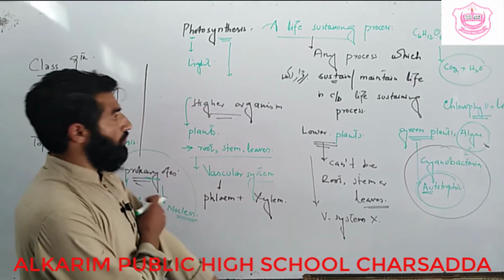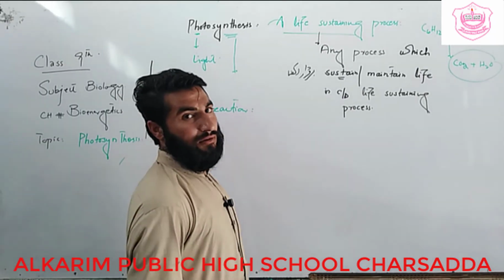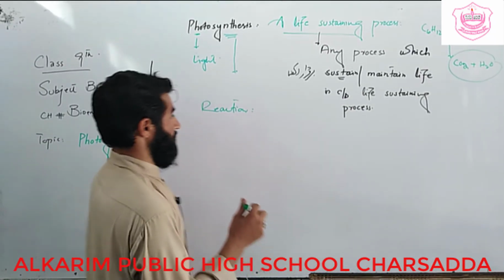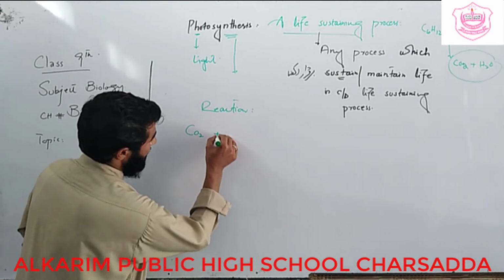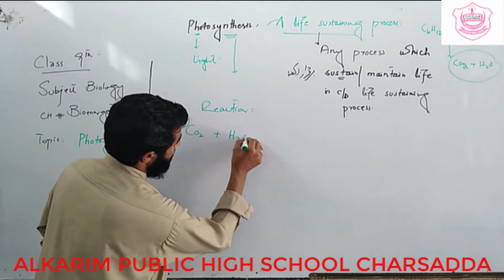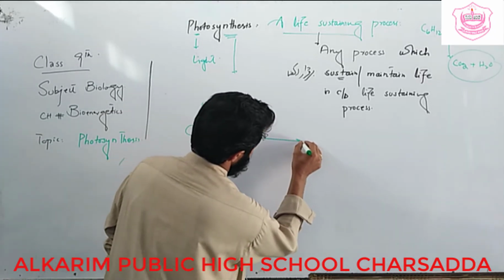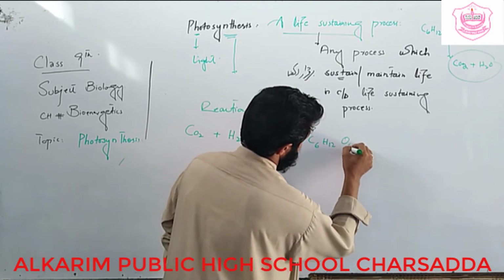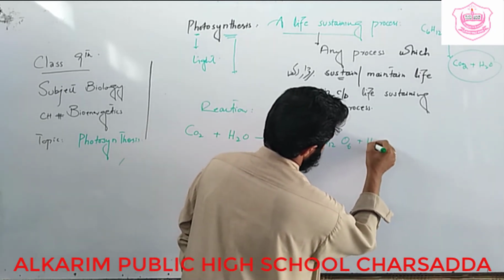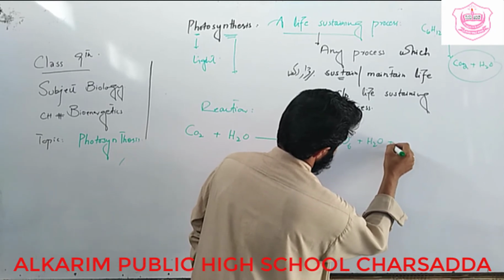Now coming toward the equation of photosynthesis. In photosynthesis, CO2 is combined with water to form C6H12O6 plus H2O plus oxygen.